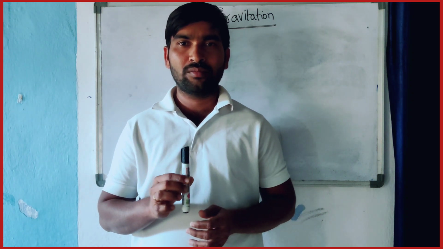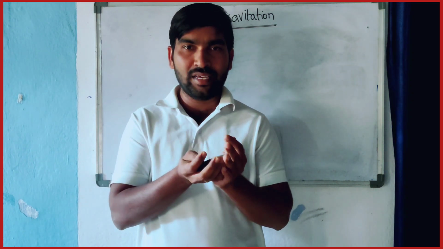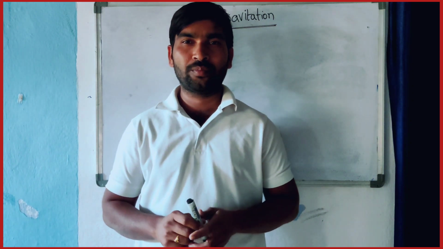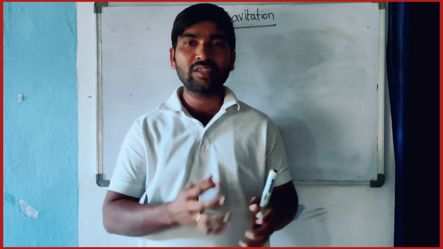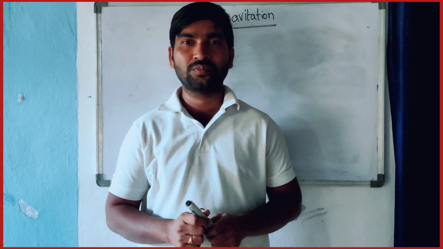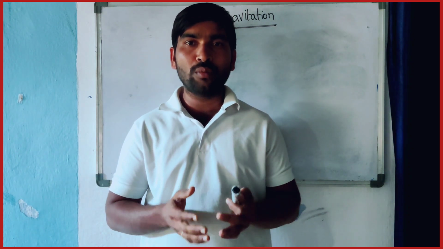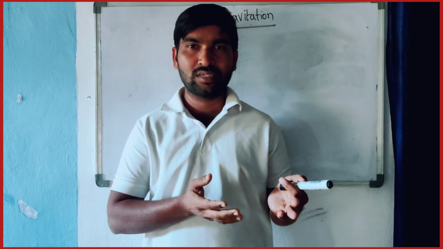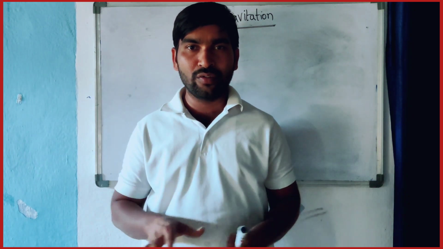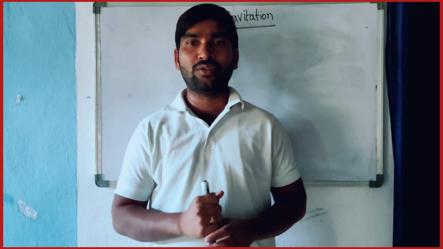Any body, when we throw it like this, it will come down. Why? Because the earth pulls it down. This is called gravitational force. Any object in the universe pulls down.